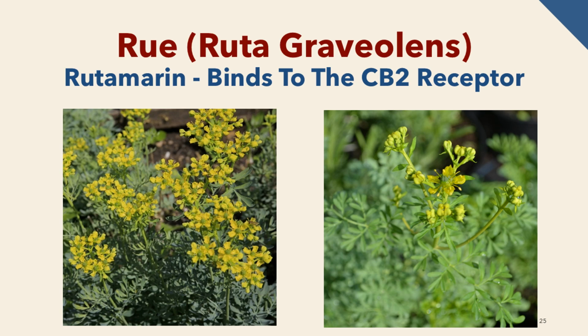Ruta graveolens. Rue is the common name, but it has a fancier name, herb of grace. Ruta graveolens is an ornamental plant species native to the Balkan Peninsula. The plant has a history of culinary use, and medieval physicians used the herb to sharpen eyesight and dissipate flatulence. While hunting for phytocannabinoids, researchers discovered the presence of rutamarin in the species. Studies show that this derivative of the chemical coumarin binds to the CB2 receptor, suggesting a potential role in the future of cannabinoid therapeutics.